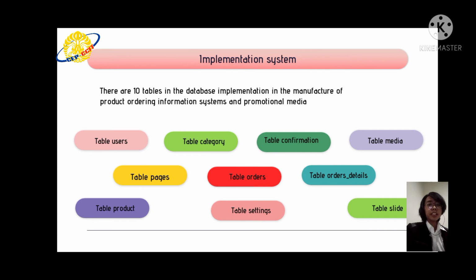The next slide is implementation system. There are 10 tables in this implementation database, such as table users, categories, confirmation, media, table pages, orders details, table products, settings, and table slides. There is relation that is interconnected between one table with another table. A lot of attributes depends on data contained in each table.